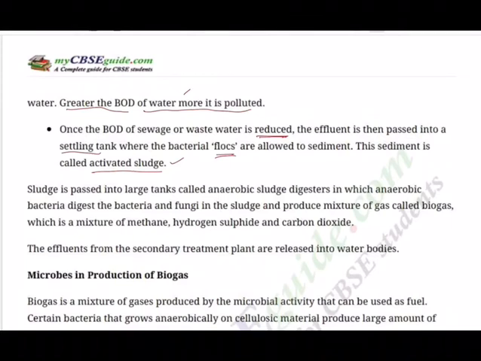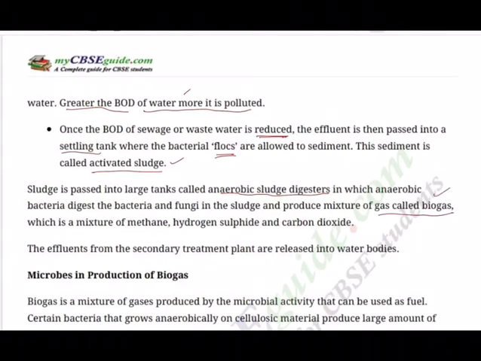Sludge is passed into large tanks called anaerobic sludge reactors or digesters, because they are digesting, in which anaerobic bacteria digest the bacteria and fungi in the sludge and produce a mixture of gas called biogas. That is the importance of it.